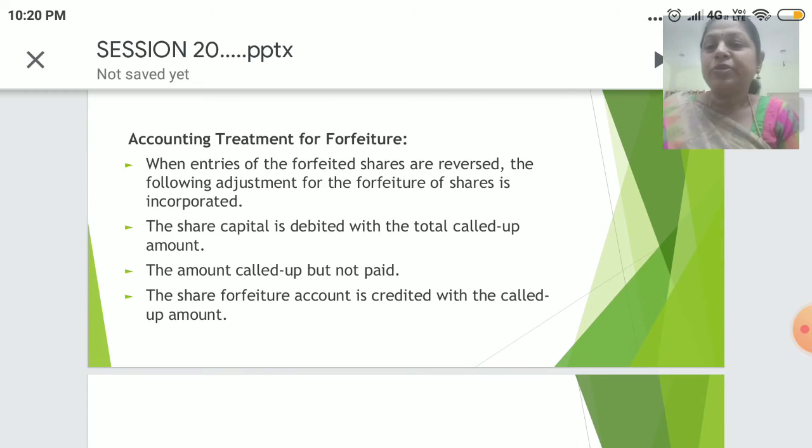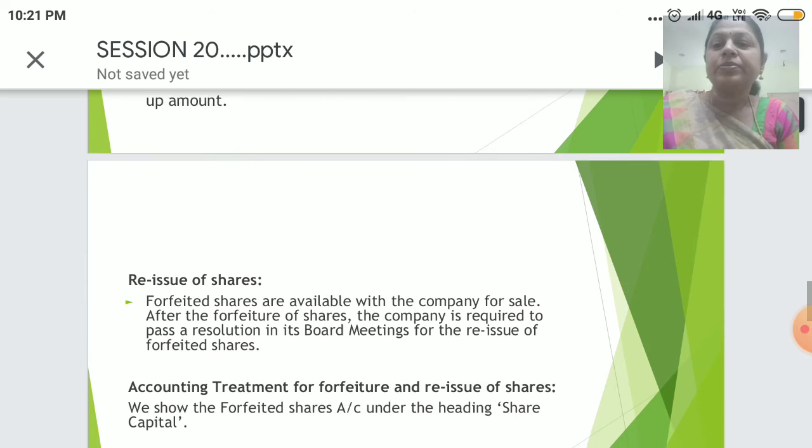Accounting treatment for forfeiture. When the entries of the forfeited shares are reversed, the following adjustments for the forfeiture of shares are incorporated. The share capital is debited with the total called up amount, the amount called up but not paid. The share forfeiture account is credited with the called up amount received.